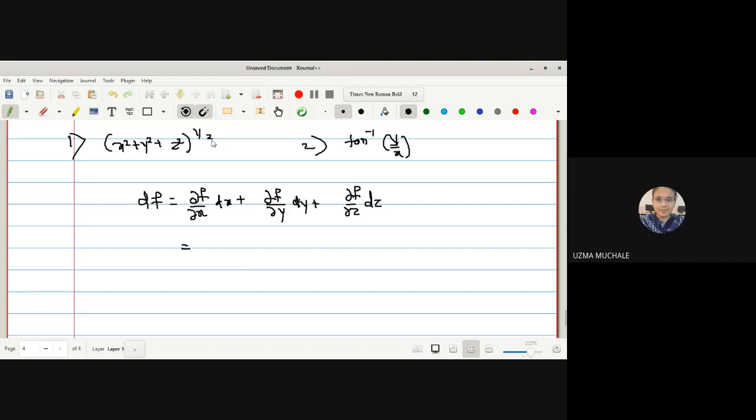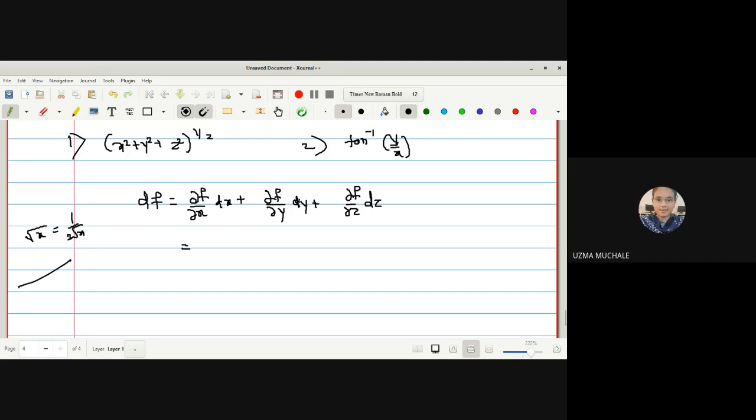It is raised to 1/2. Can you repeat what you have told? Yes, ma'am. X square plus Y square plus Z square upon 2 into 2x, but raised to 1/2 is there. Okay, how to evaluate the derivative of root x? It is x raised to 1/2, so derivative is 1 by 2 root x.